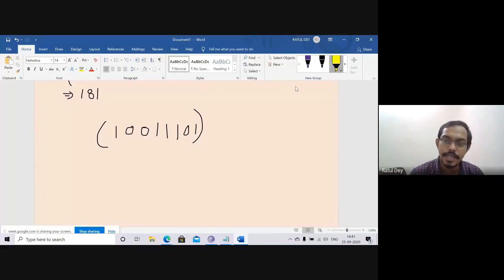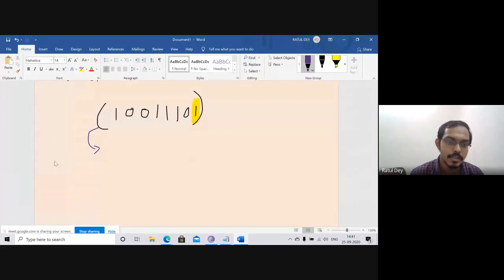If you see the very last bit, if this very last bit is a 1 value, that means this number is an odd number. You can remember that. If the very last bit is 0, it becomes an even number. You can check that. I will try to convert it to the decimal format. How can we do that?